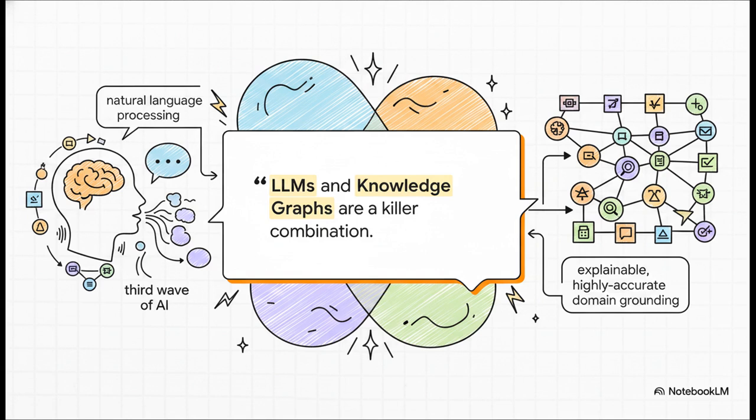The fix for this is what a lot of people are calling the third wave of AI. Combining LLMs and knowledge graphs into this absolute killer combination. It's a total win-win relationship. Think about it like this. LLMs are unbelievable at processing natural language, but at their core, they rely on statistical guessing. They're just predicting the next most likely word. Knowledge graphs, on the flip side, give us deterministic truth. They provide that explainable, highly accurate domain grounding we desperately need. So when you marry the two, the LLM seamlessly handles the communication and reasoning, while the knowledge graph ensures every single statement is anchored in absolute, verifiable reality.